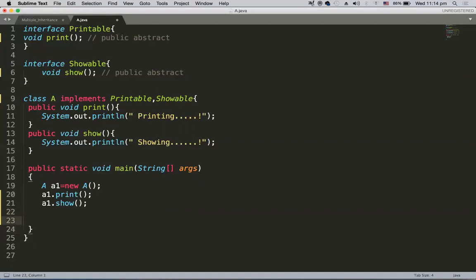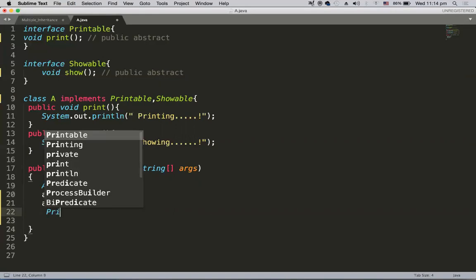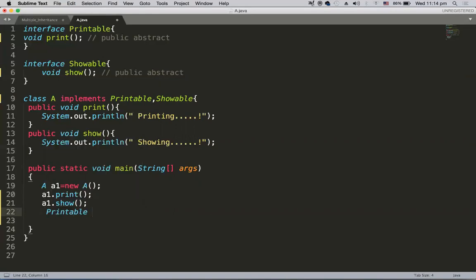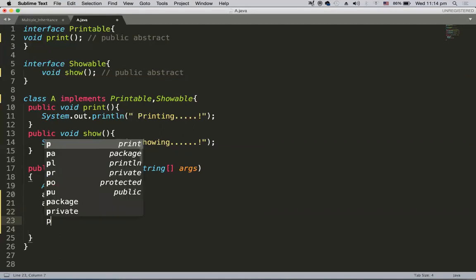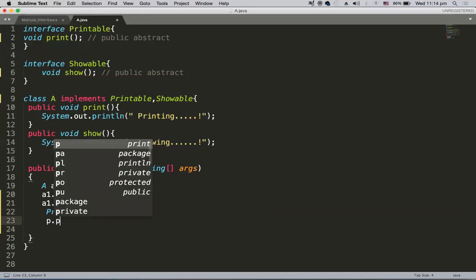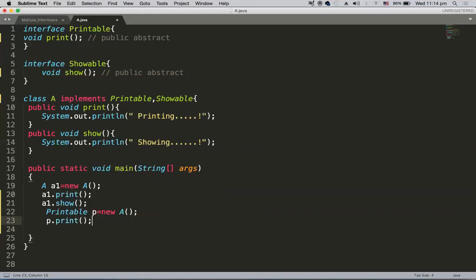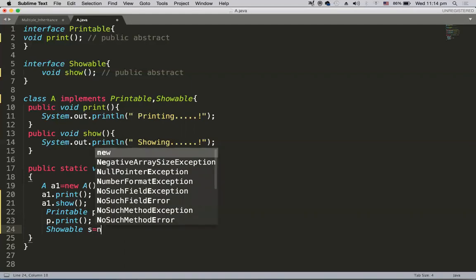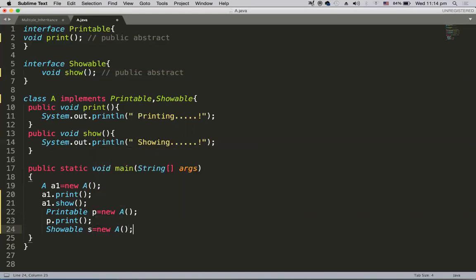So this is valid: printable p equals new A. The object created is of class A, but it is referred to by printable, and I can say p.print because printable has a print method. In the same fashion, I can say showable s equals new A, and s.show.